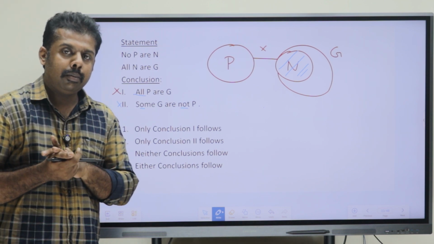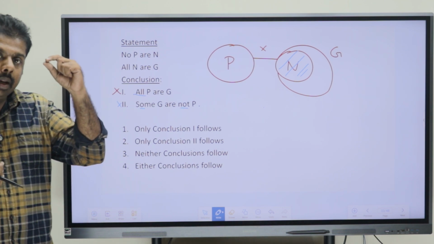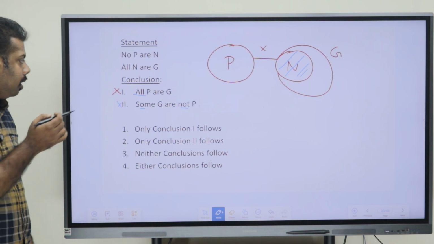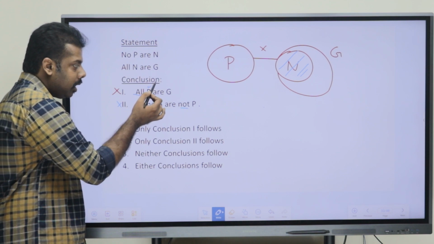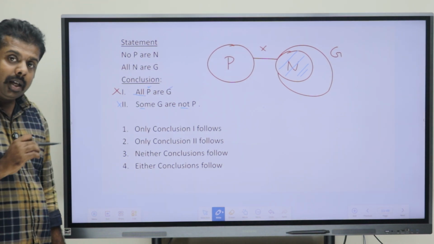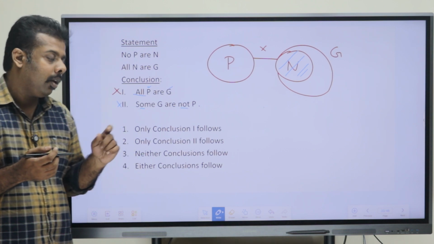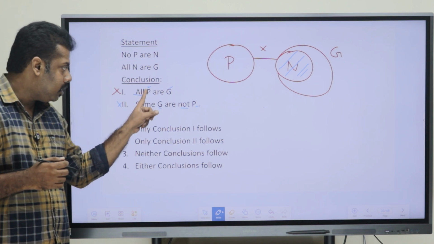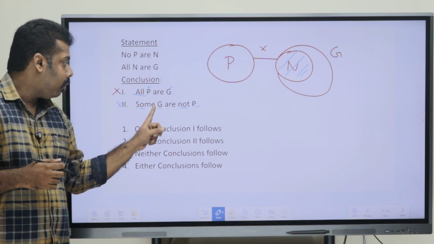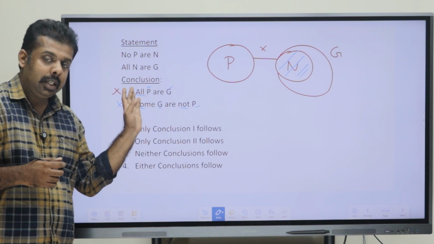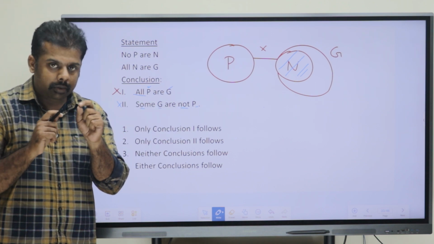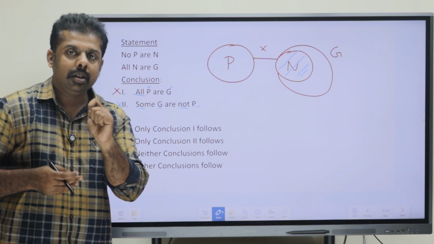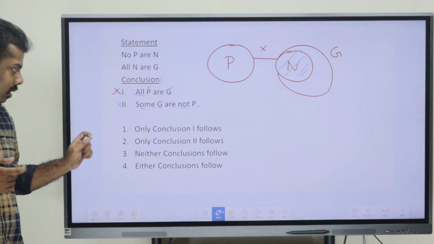Okay, in case of "all" and "some not", we have to see that the elements are placed in the straight form or in the parallel form. That means if they have given the first element as P and the second as G in "all", in "some not" as well that order has to be maintained. But is the order maintained here? No, because in case of "all", first is P and second is G, but in case of "some not", first they have connected with the element G and then they have placed P. So if there is a mismatch there, then we can't give the answer as either. So we have to mark our answer here as neither option.